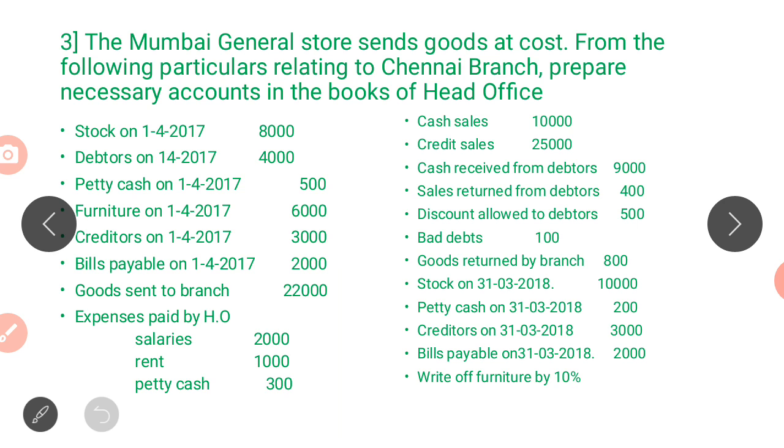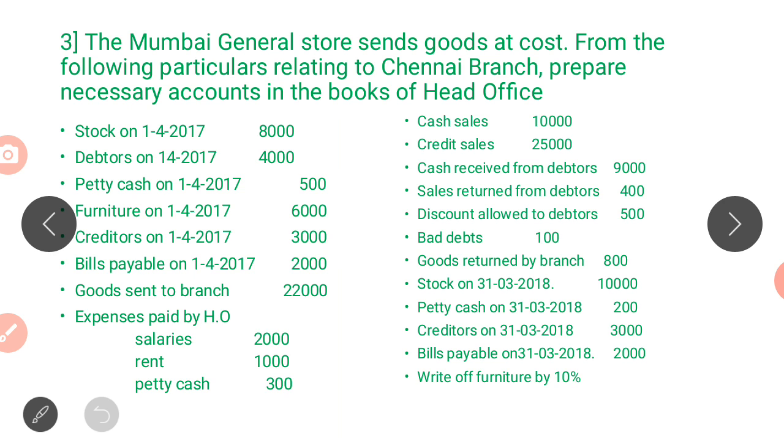Next, credit sales is given. Whatever is received in the form of cash only has to be recorded in the branch account. Anything that is on credit is not recorded. But this credit sales is useful for some other transactions. I will let you know later.